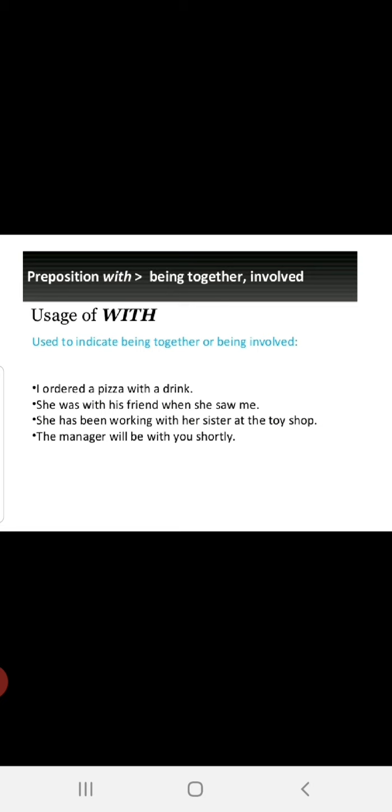See, again some more examples are there. Being together or involved. I ordered a pizza with a drink, showing the combination. She was with his friend when she saw me. She has been working with her sister at the toy shop. The manager will be with you shortly.